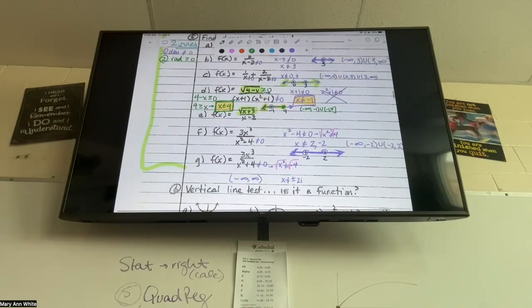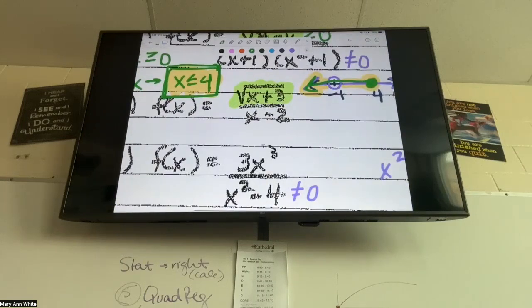All right, this last one, let's look at letter E, okay? Let's do the denominator first. What can x not equal? X will not equal +2. And then we have to set the radical greater than or equal to 0. So x plus 3 is going to be greater than or equal to 0. So x is going to be greater than or equal to -3.